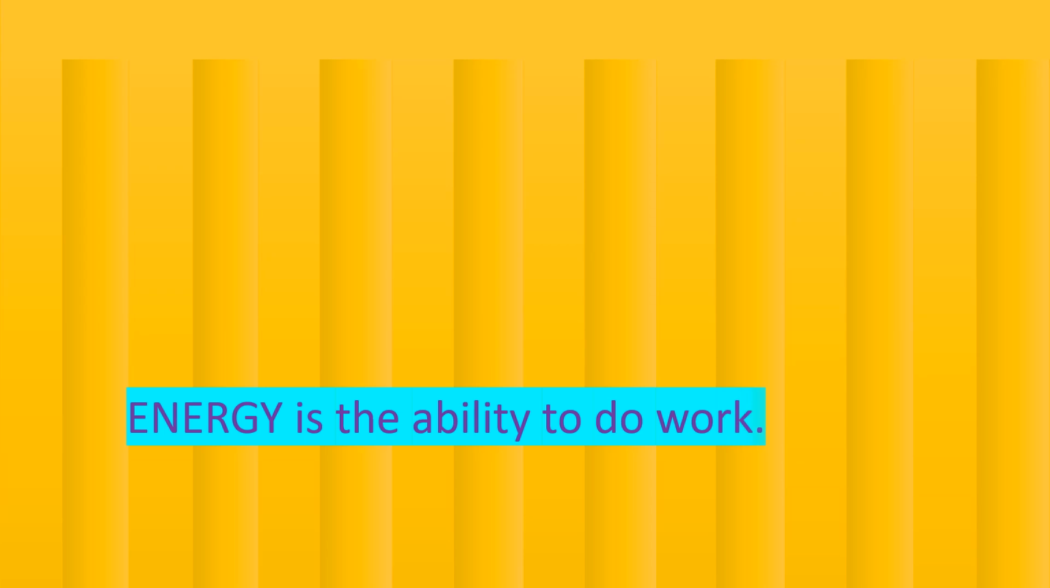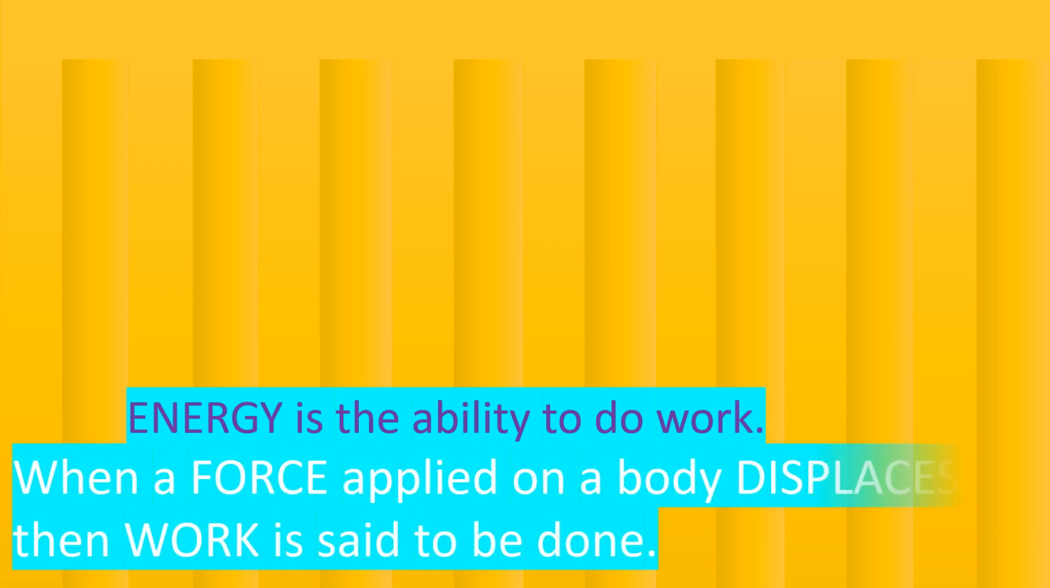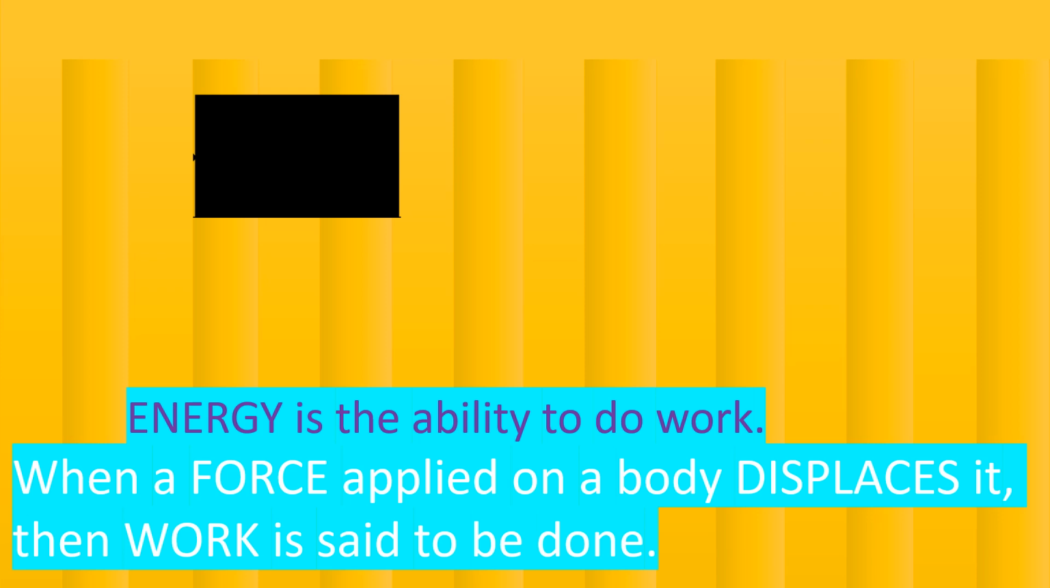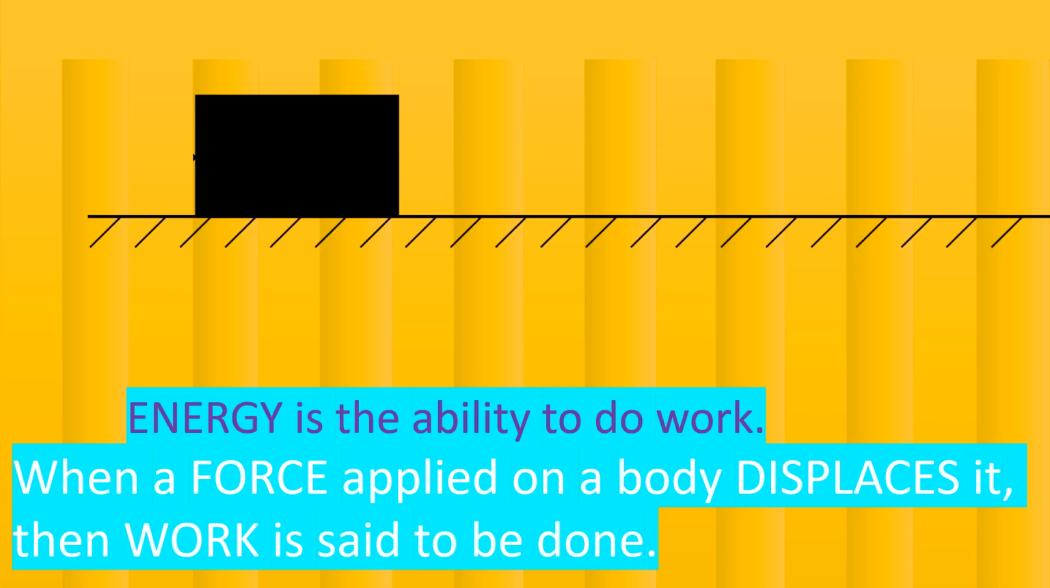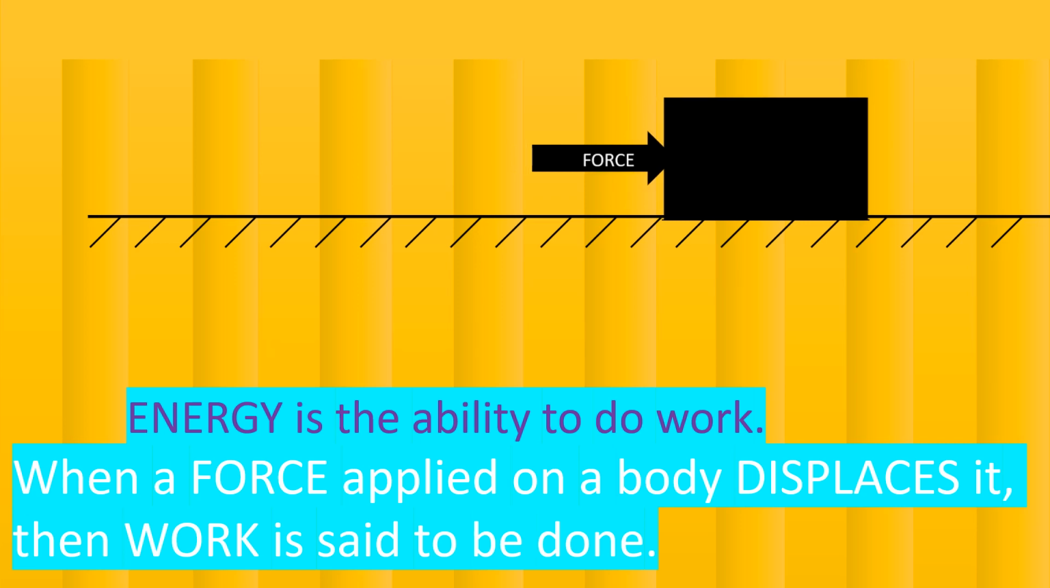We hear a lot about energy. So let's see what energy is. Energy is the ability to do work. Then what is work? When a force applied on a body displaces it, then work is said to be done. So suppose in this case we have a black object which is placed on a plane. When a force is applied on it, it moves through a distance. When we multiply the force with the displacement, we get the work done.